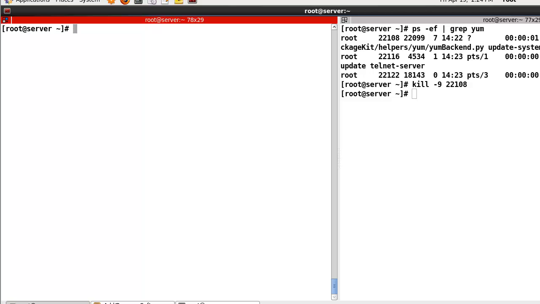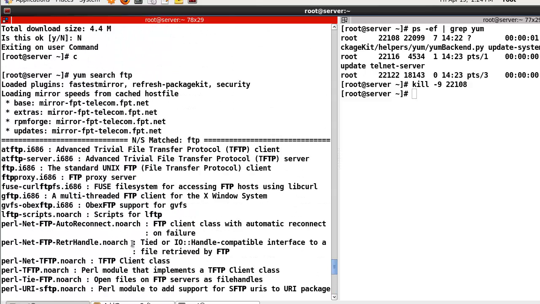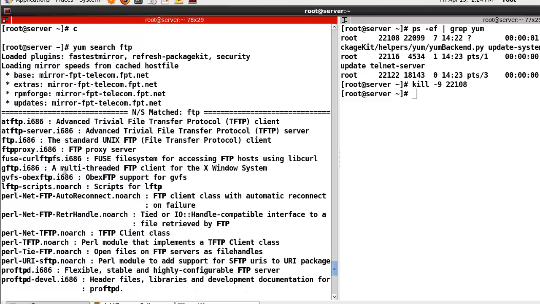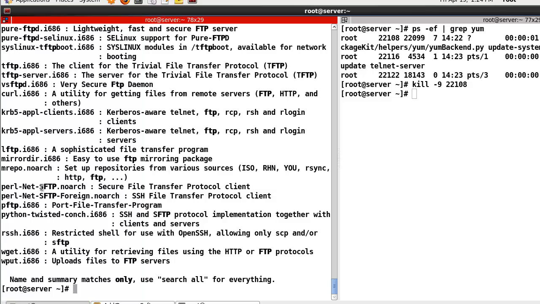Okay, and yum search, let's try FTP in my case. Now yum shows all the packages including FTP. There are so many packages including FTP. Here, you can check whether one is installed or not, and then select to install or not.